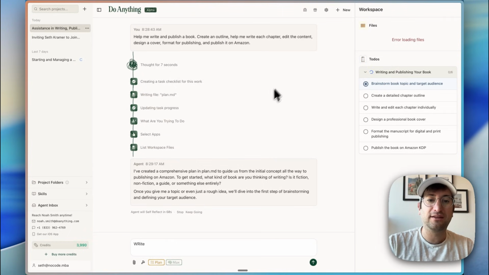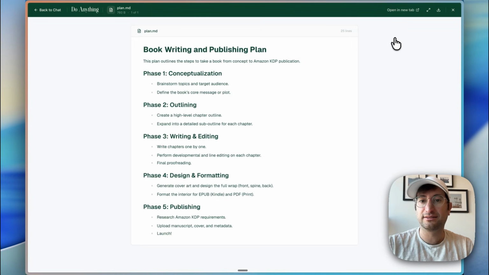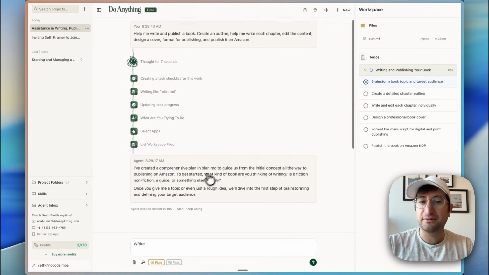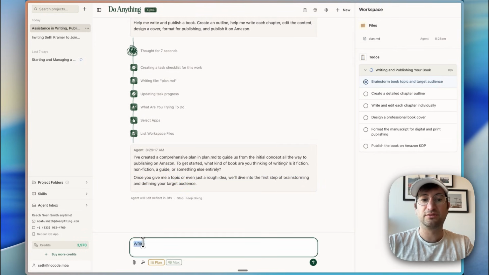And because we had plan mode on, let's see if we can actually review it. So it says I've completed a comprehensive plan in a Markdown file. Markdown is basically just like a text file. It is a Markdown file. It's not a text file, but Markdown is just a really simple file that the AI is very good at reading, and it's kind of built for AI. So created a plan, phase 1, 2, 3, 4, 5, from outlining to publishing. I'm going to say I'm good with that, but it does need the topic or at least a rough idea to brainstorm. So why don't we say topic is AI trends in 2026.